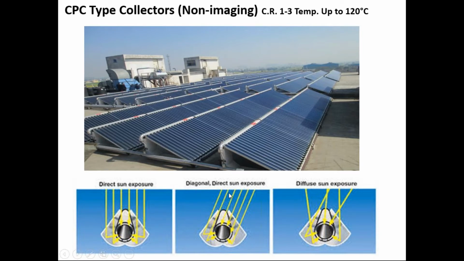The temperature achieved using CPC type collectors is more than ETC collectors. Here you can achieve up to 120 degrees centigrade. Such large systems are connected together, and this is one of the installations on the rooftop of a company. This is how the CPC installation looks.